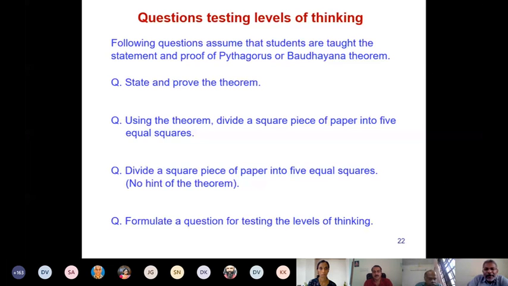For example, now we have developed a question here dividing a square into different number of parts, 2 parts, 4 parts, 5 parts, and so on. Using this question, you can test levels of thinking of people. Okay. So formulation of good questions is not an easy exercise. It tests the highest level of thinking, namely creativity. So setting a good question paper, okay, setting a good assignment question set is not an easy task.